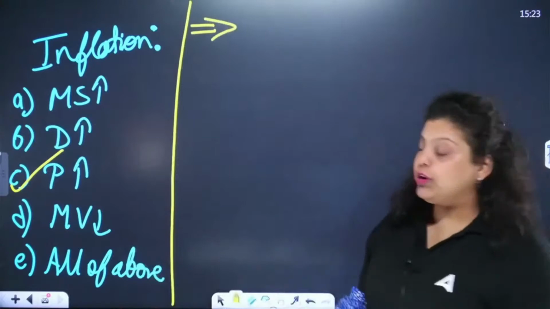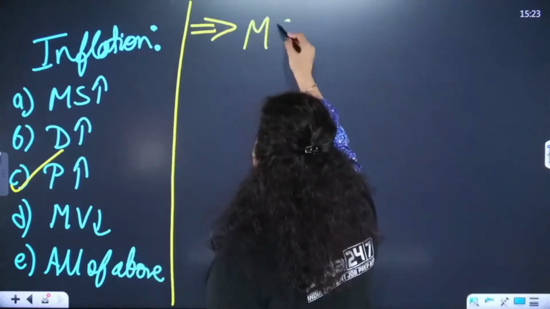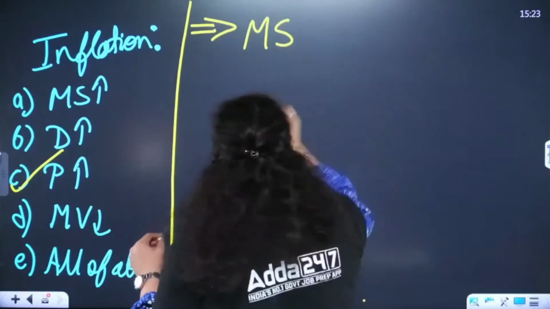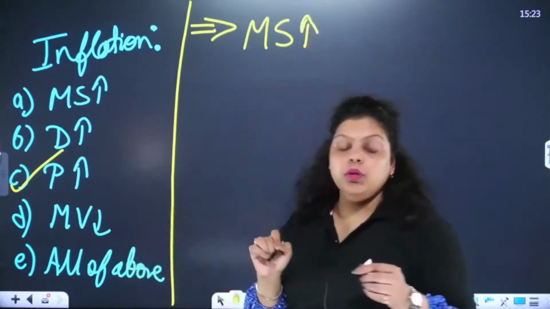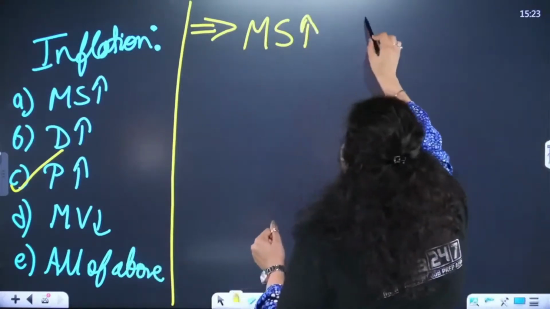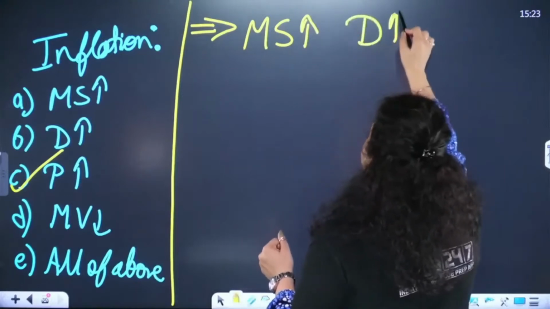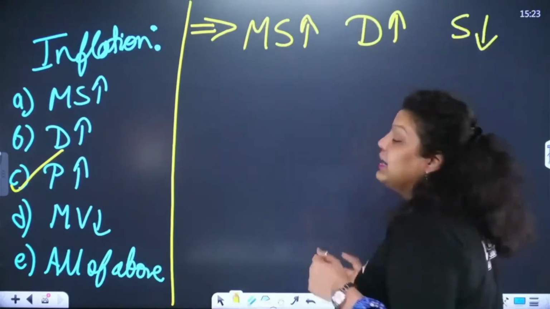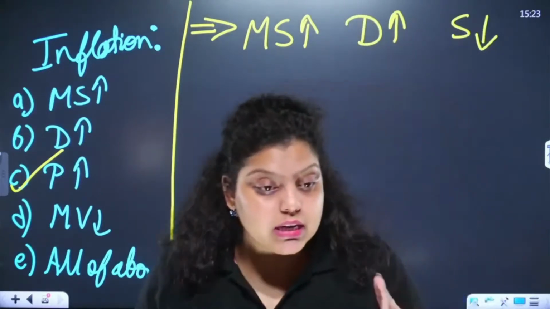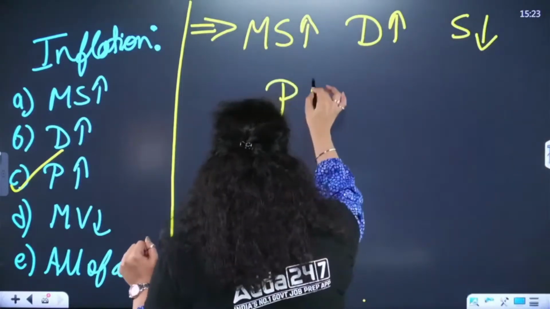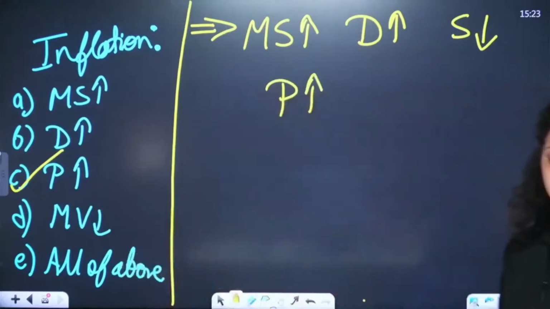What are the economic conditions? Whenever we talk about the increase in the prices of goods and services, first of all the money supply will increase. Whenever the money supply increases, the demand of consumers will increase. Whenever the demand of consumers increases, the supply will decrease because demand and supply have an inverse, negative or opposite relation. So demand increases, supply decreases, so prices will start increasing because people are asking for more goods and you do not have the goods. So prices will increase.